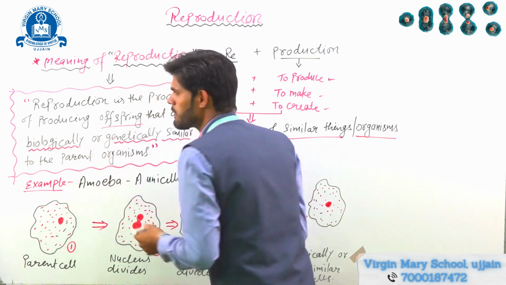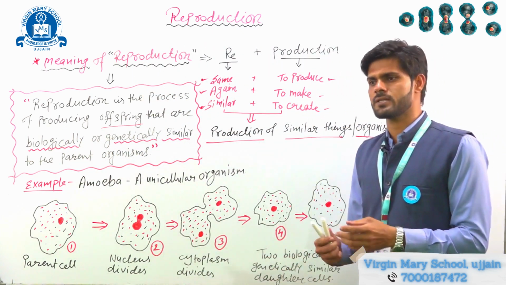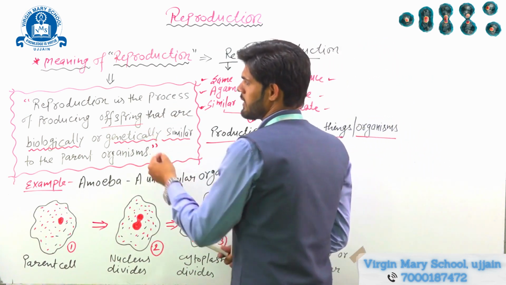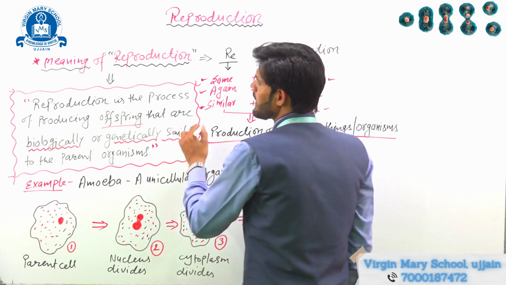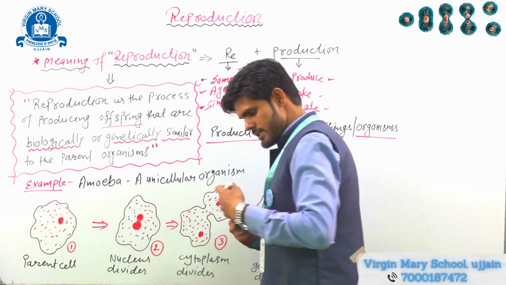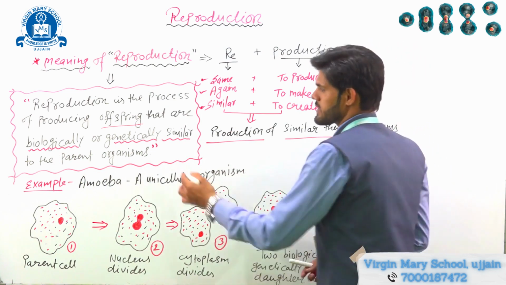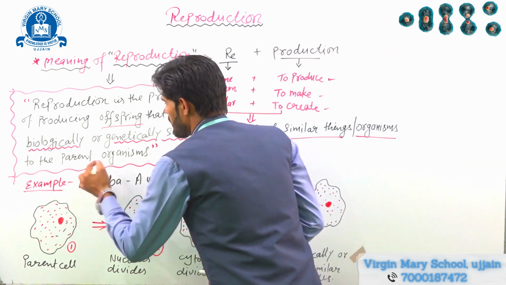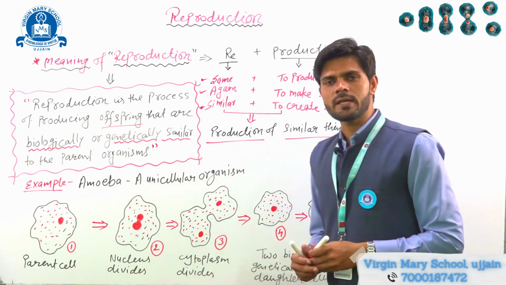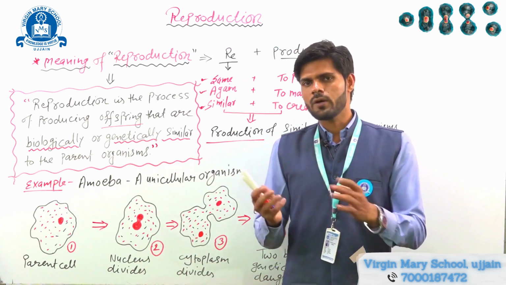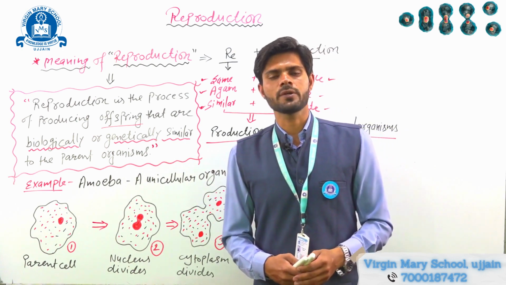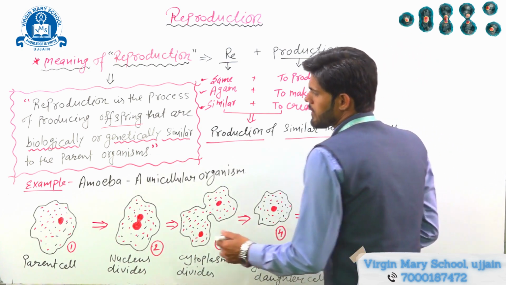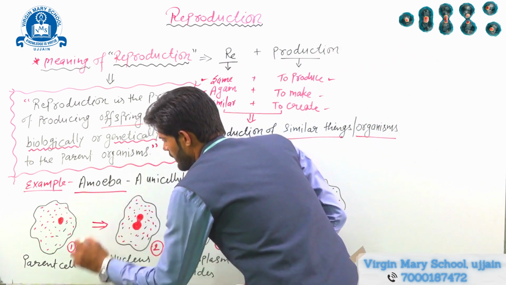Here offspring means young ones, और छोटे छोटे बच्चे जो कोई भी organism produce करता है. So we can say offspring, young ones, both are similar. That are biologically, means their body is biologically similar to their parents, or genetically their genetic material is also similar to the parent organism. Means एक ऐसी process in which कोई भी organism अपने जैसे young ones को produce करता है, that is called reproduction.